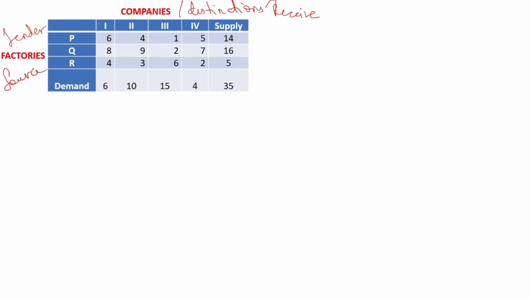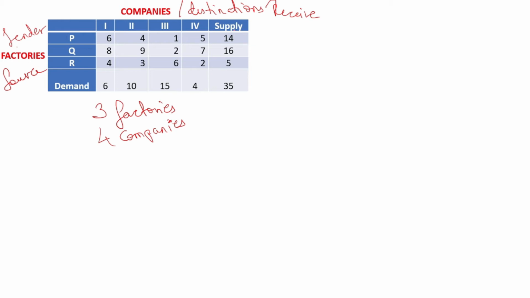Now this is the problem. 1, 2, 3, 4 are companies and P, Q, R are factories. So we have 3 factories and 4 companies. These 3 factories are selling the products to these 4 companies, 1, 2, 3 and 4. Companies will demand the products and factories are going to supply the products based on their demand. So your first job is what?